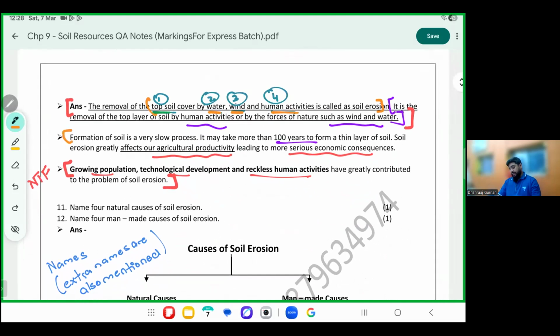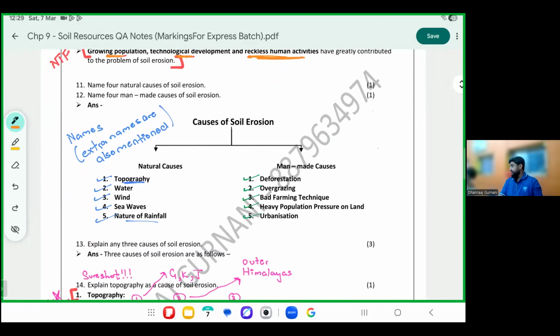Point number 2 here, formation of soil is a very slow process. It takes hundreds of years to form soil layers. And erosion has serious economic consequences. Which are the factors which cause erosion? Growing population, technological development, and reckless human activities contribute to soil erosion. Please mark, name the following there. The next one is also named the following. I have added some extra names there.